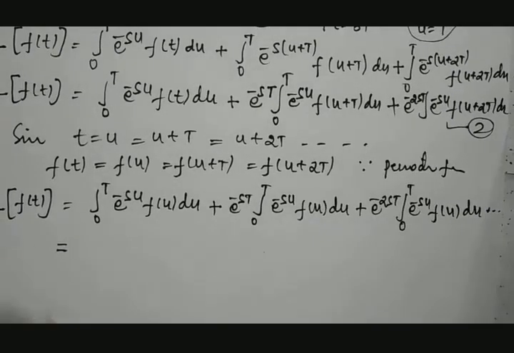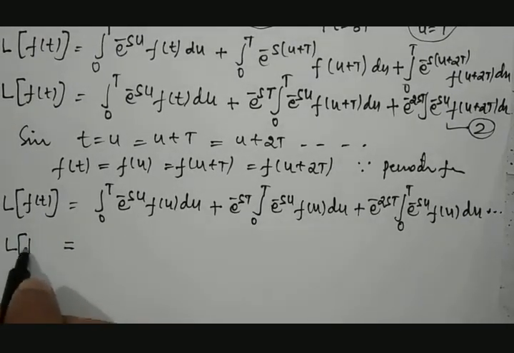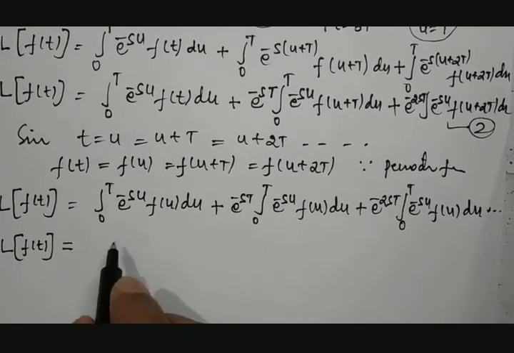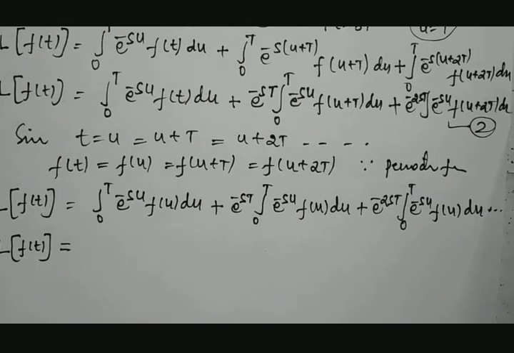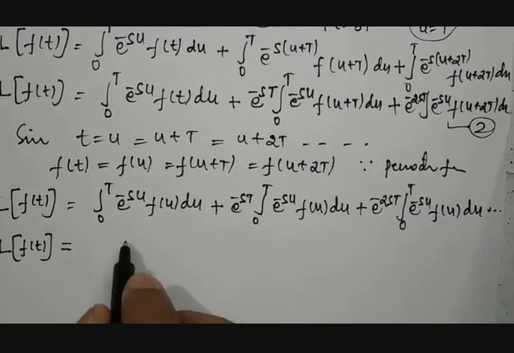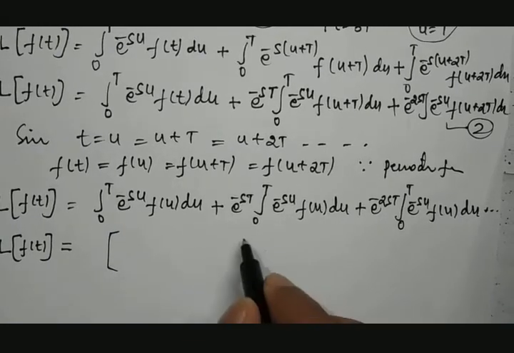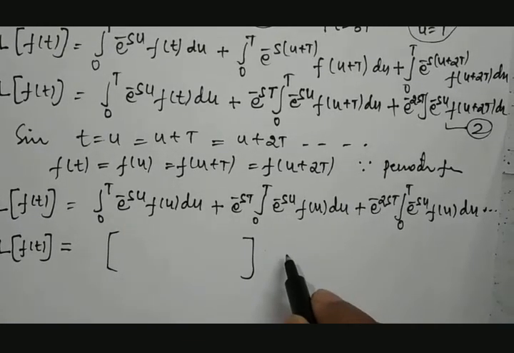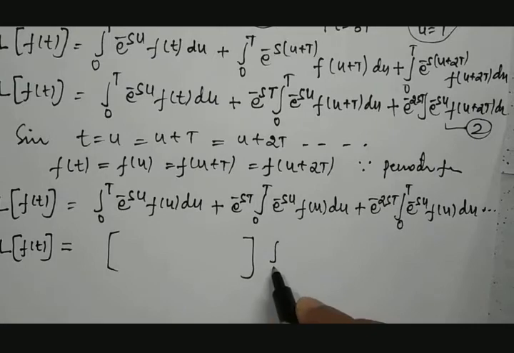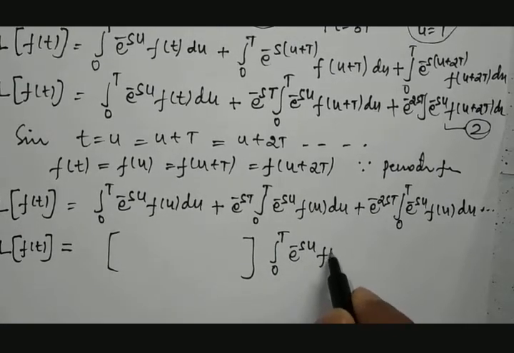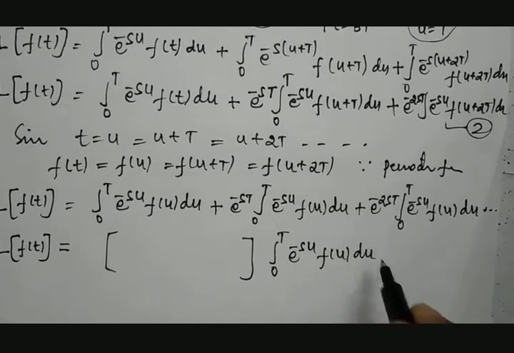Therefore, let us pick a common term from here. The Laplace transformation of f of t is equal to something into a common term. Which term is quite common? The common term is the integration between 0 to T of e raised to minus su into f of u into du.